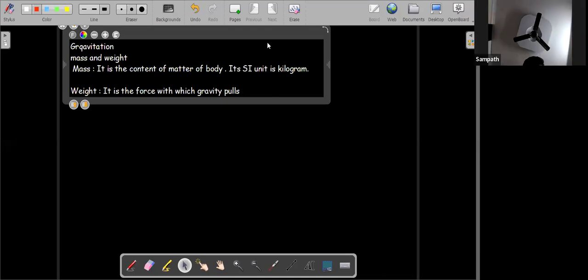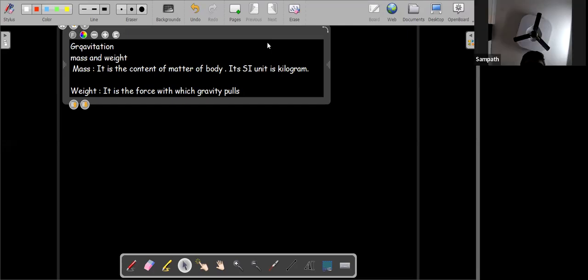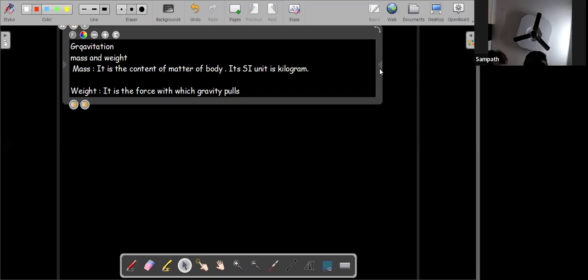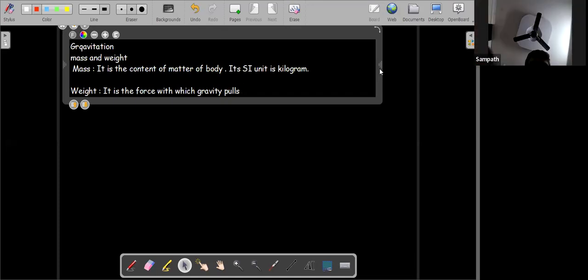Yes, sir, so in questions, if they give force, we can even take it as weight. Which one? Sir, if in questions we are having force, then we can take it as weight too, no, sir, same value. Okay, we'll see how to convert mass to weight. When some mass is given, then how do we convert it to weight? Sir, the value of force will be the same as the value of weight, no, sir.